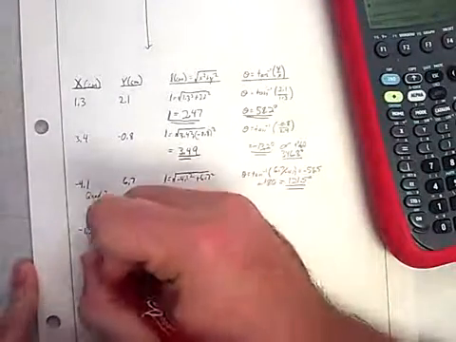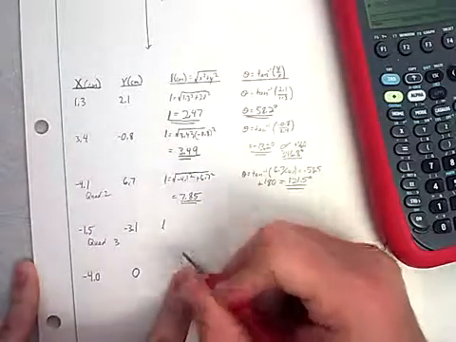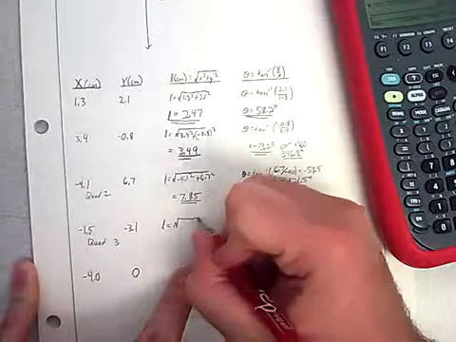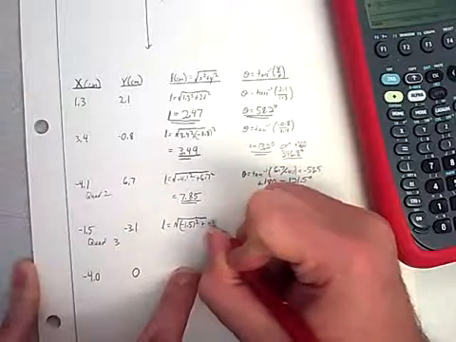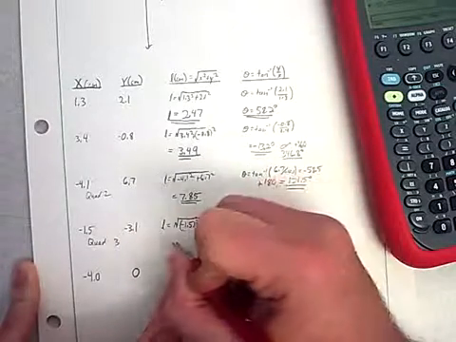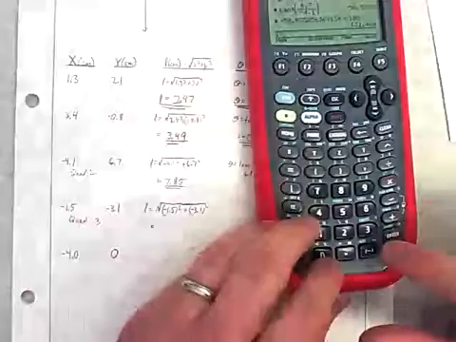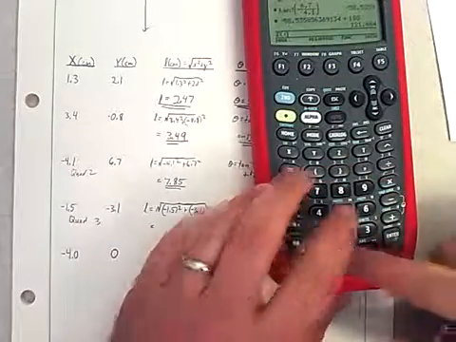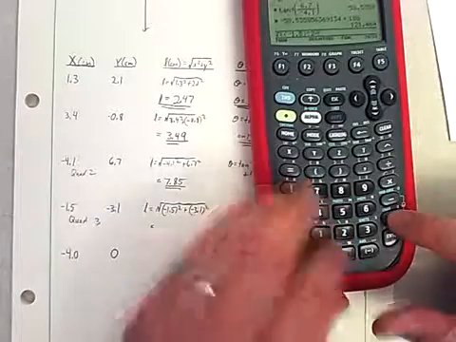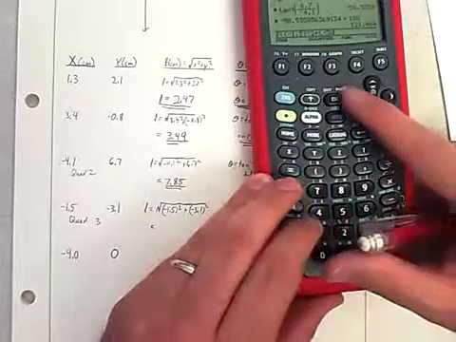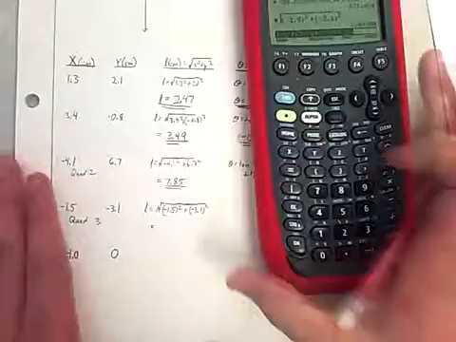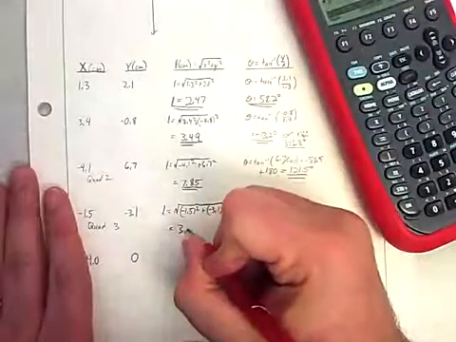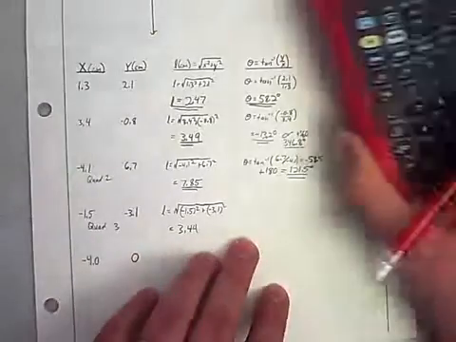Number 4. This time they're both negative, so that's quadrant 3. So if I already know that up front, I know I'm going to have to add the 180 over there. So for this one, square root of negative 1.5 squared plus negative 3.1 squared. I get 3.44. So that one's 3.44 centimeters long.